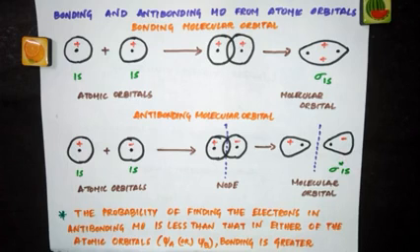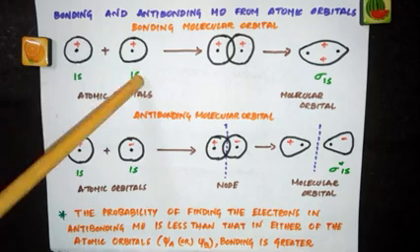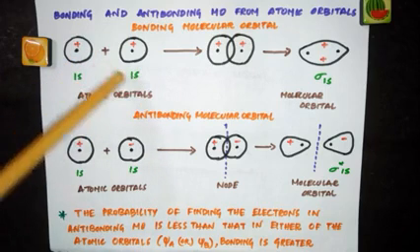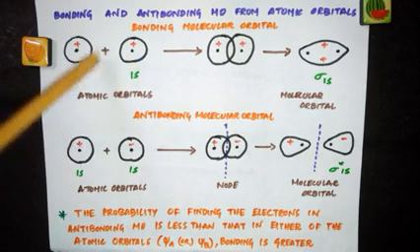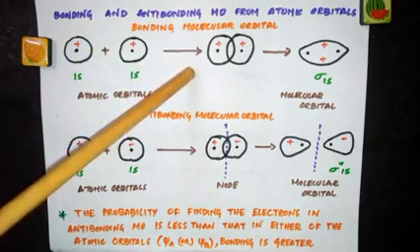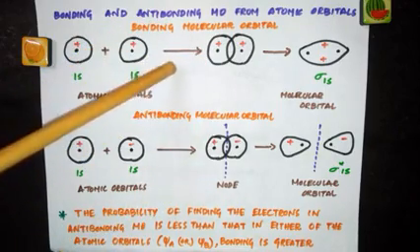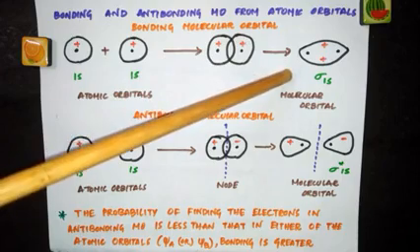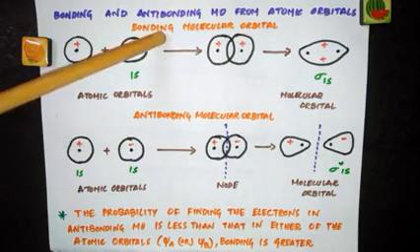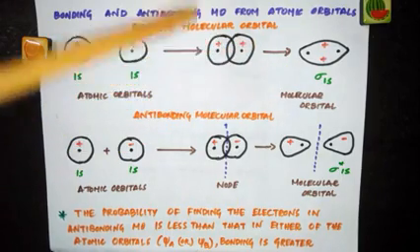So when two atomic orbitals of hydrogen, 1s and 1s, undergo combination, they combine in two ways. One is addition, the other one is subtraction. When they add, we get a molecular orbital named the bonding molecular orbital.